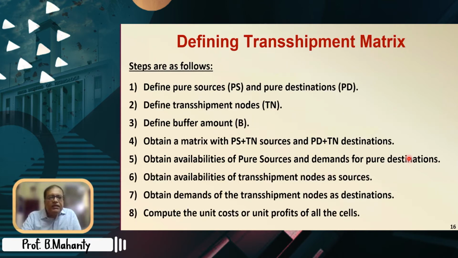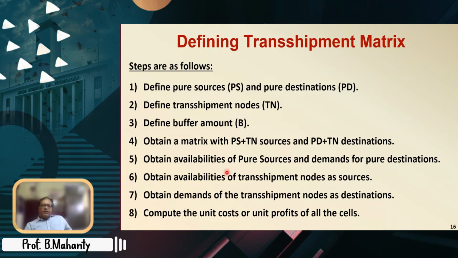Right. Now, having said that, these are the steps which are required to obtain the transshipment matrix. First, define pure sources and pure destinations, the PS and PD. Define transshipment nodes Tn. Define buffer amount B. Obtain a matrix with PS plus Tn sources and PD plus Tn destinations.